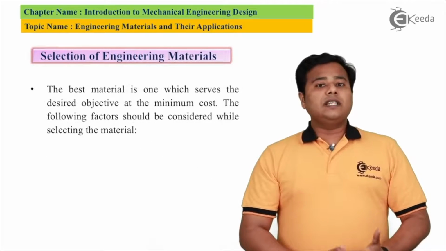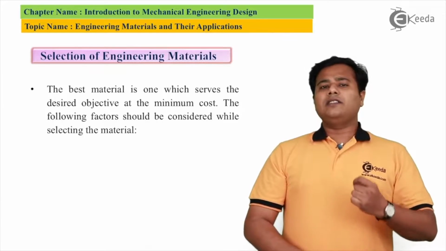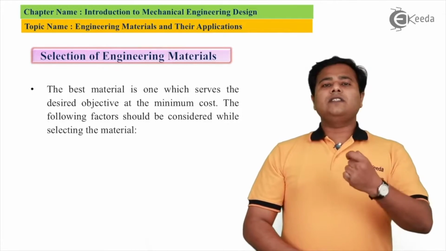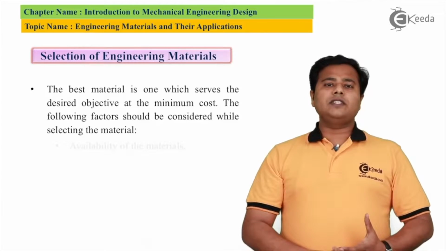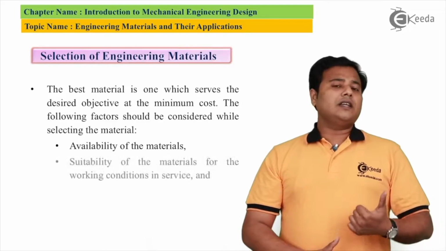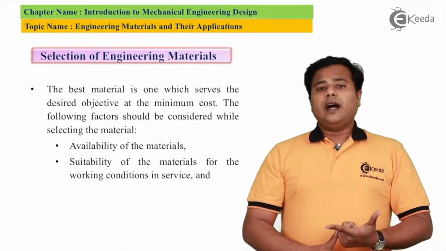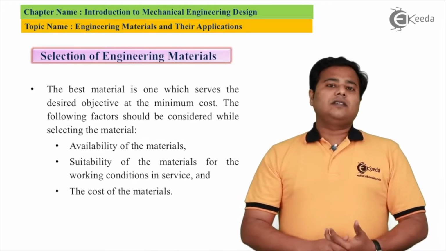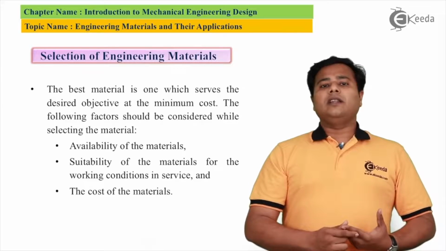So we must consider the selection criteria of the materials. The best material is the one which satisfies certain criteria. We have summarized three of them. The very first is availability, like I said. Second is suitability or machinability, right? And the third one is its properties. Based on these three criteria, we will go for the selection of material.